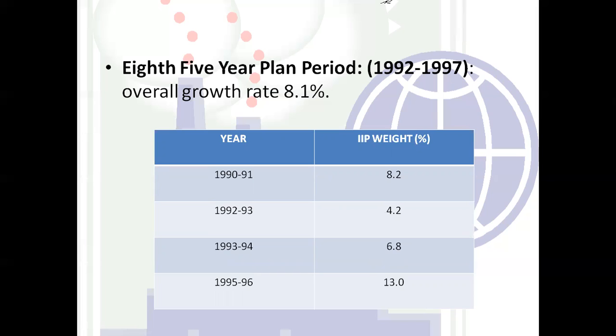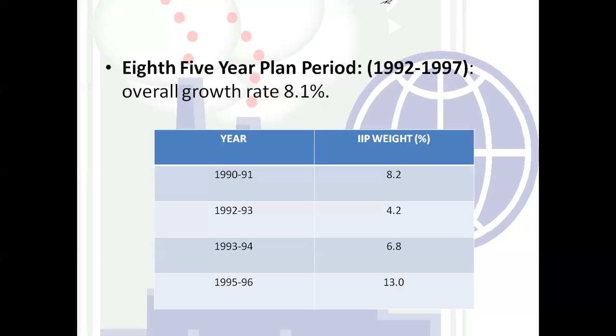So this is the first five-year plan after the new economic policy of 1991. Here, what you have to write is, first of all, the overall growth rate of this five-year plan, and individually, in which academic year there was an increase and decrease in the industrial sector.